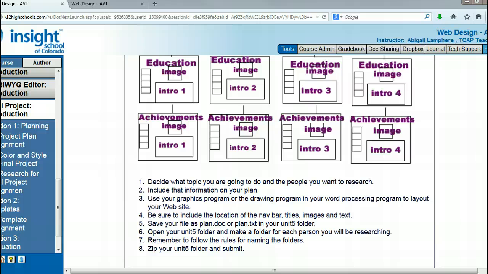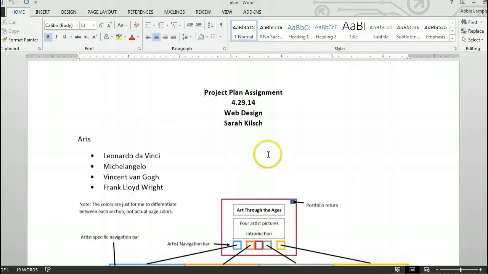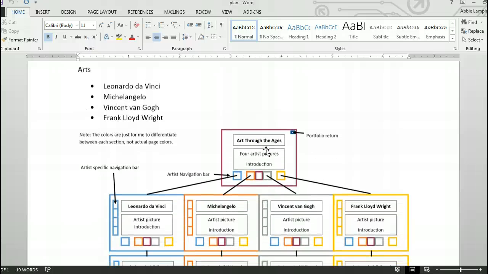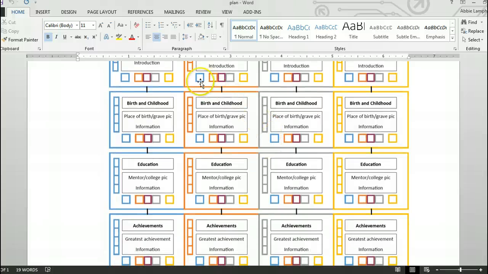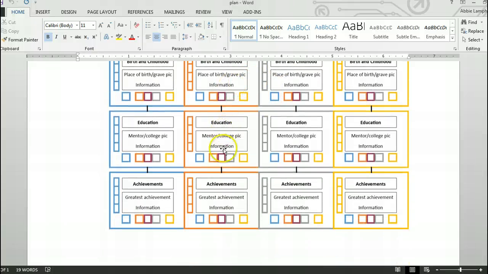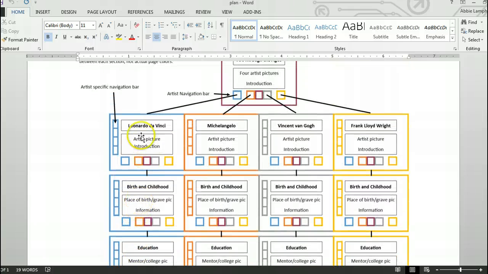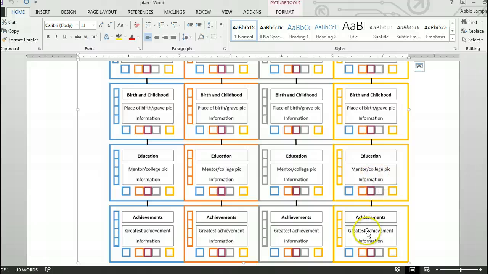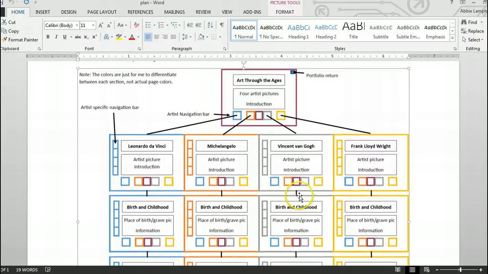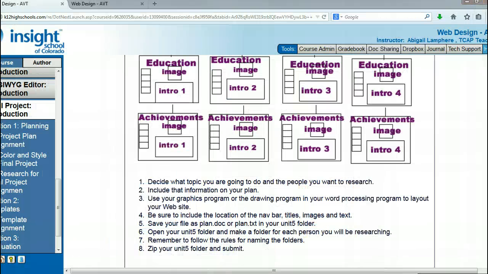I wanted to show you a couple examples of what some of your classmates did. This was one plan put together by Sarah. She laid out all of the different pages that she's going to include, where she's going to include images and navigation bars and all that stuff. She talked about who she's going to be discussing on each page, and then broke it down to their birth, education, achievements, and all of that. This is a great example of Sarah's plan.